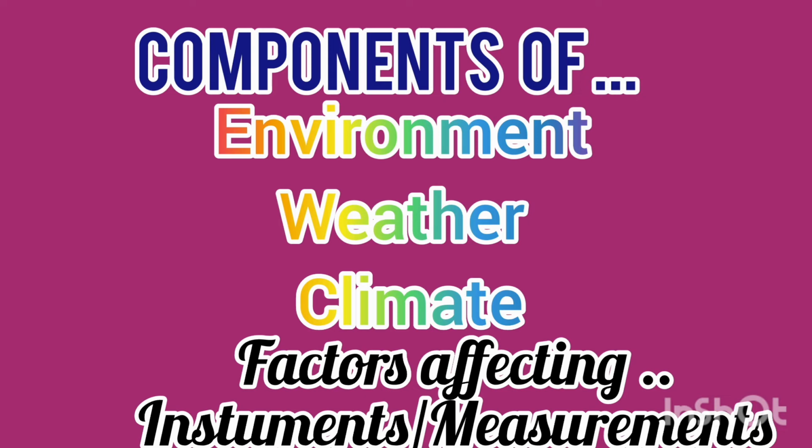Climate is like an average weather in a place over many years, like a 30 years interval. Understood? So it is something different from the weather. What is the difference between weather and climate we will be discussing in the further videos, but now you understand the concept of climate.